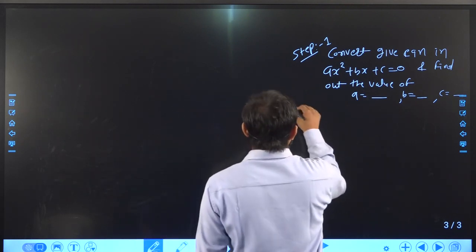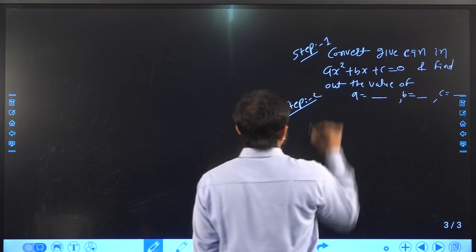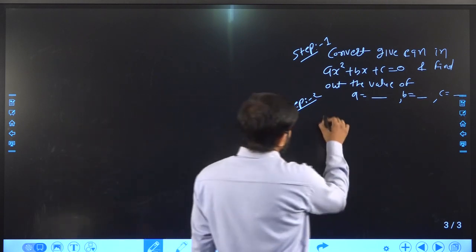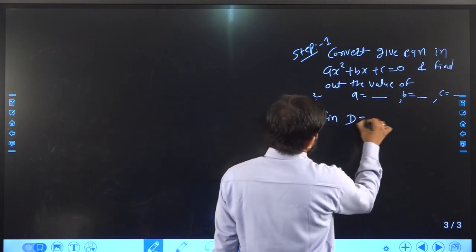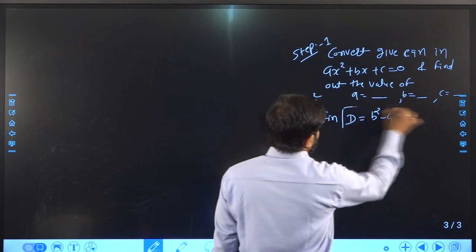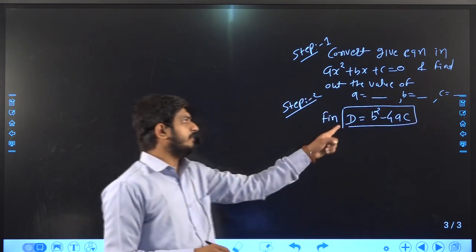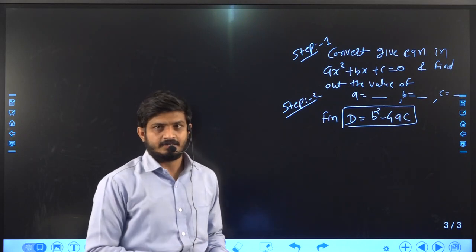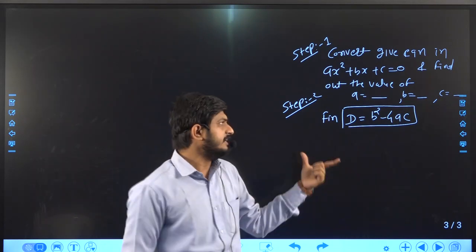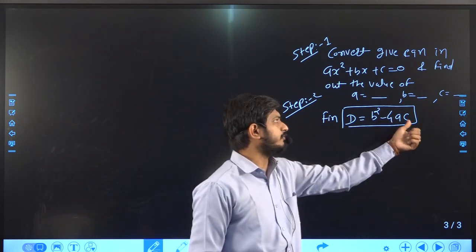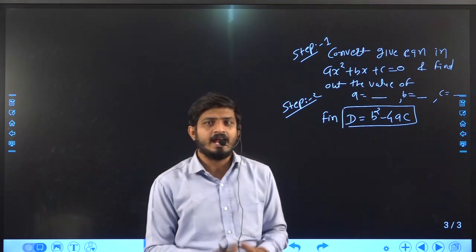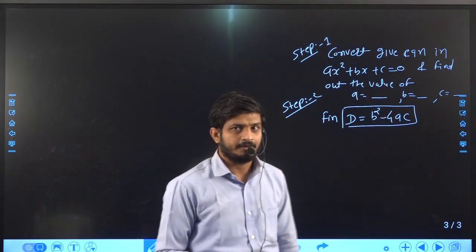What is there in step number 2? Step 2 is find d is equal to b square minus 4ac. This is the formula. Find d is equal to b square minus 4ac, where d is known as discriminant. You have to find out the value of d. What is d? D is equal to b square minus 4ac. Then what is b, what is a and what is c? From your given equation you can find out the value of a, b and c, and then after you can find out the value of d.